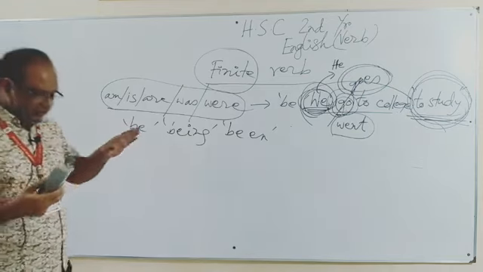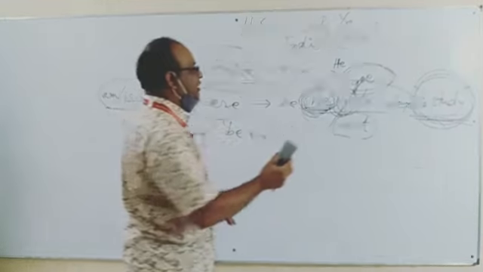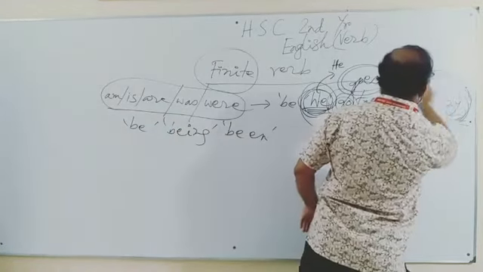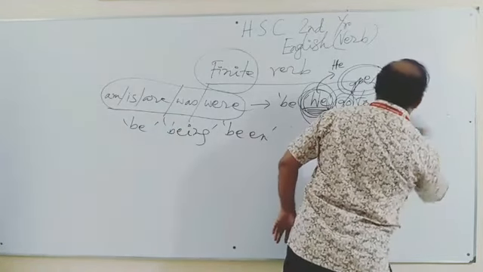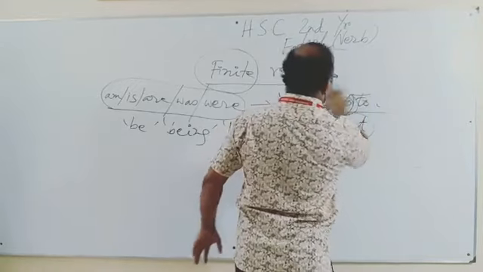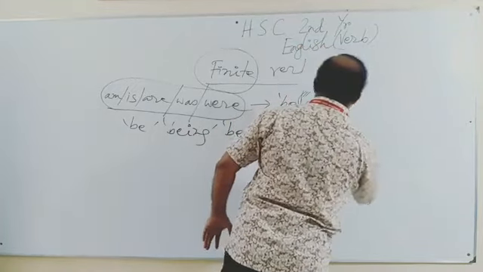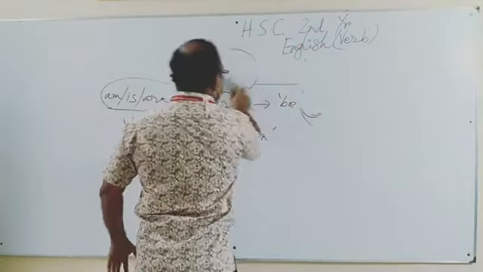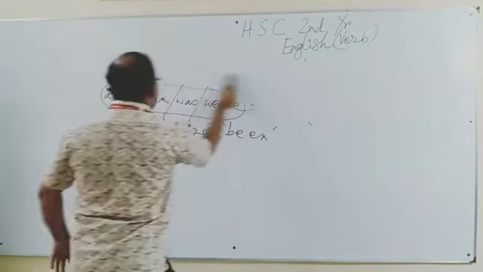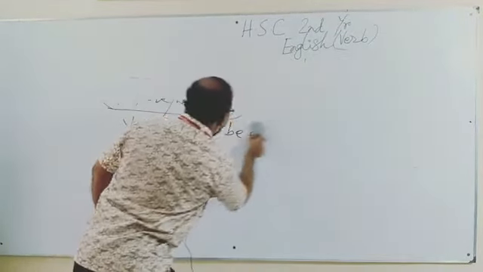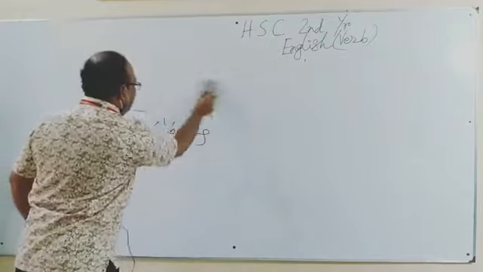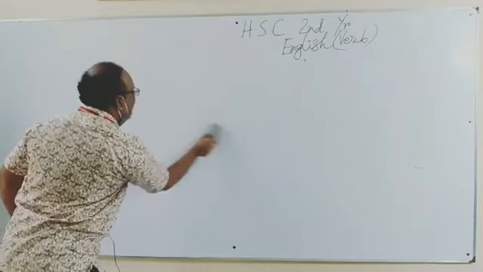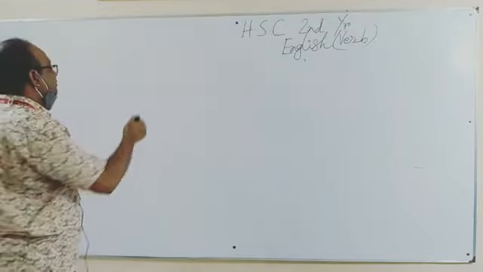Then there are three types of non-finites in English. Non-finites, as we have seen, do not change the form, whether we change the number and person of the subject or we change the tense of the verb. So what are the three non-finites? Let's see.